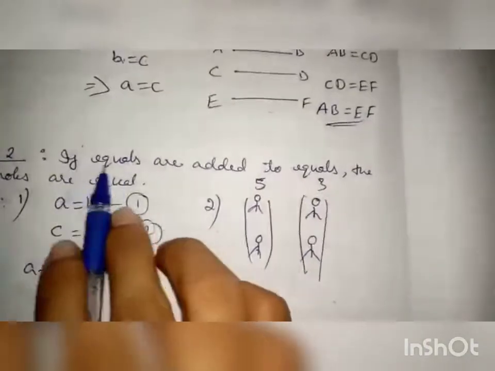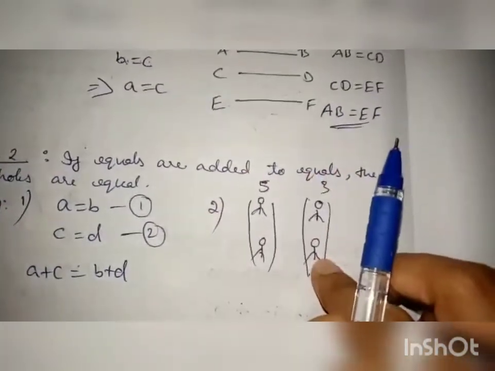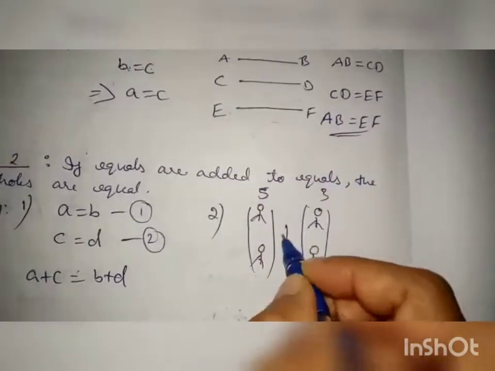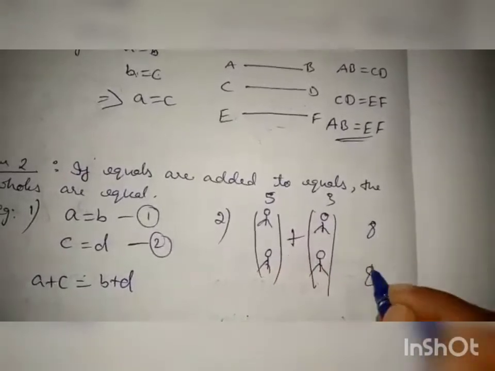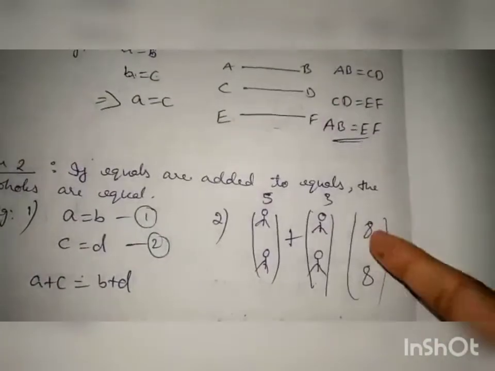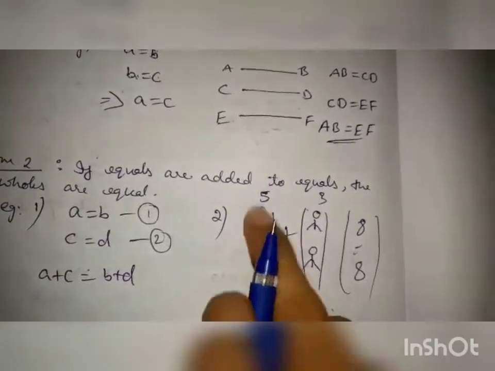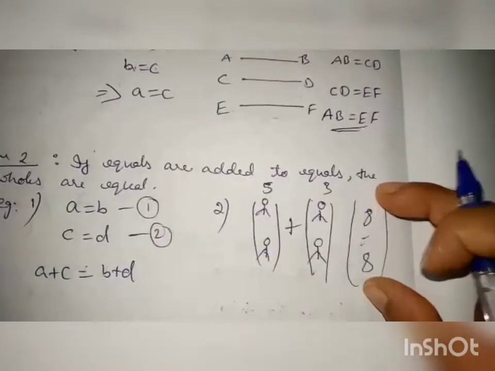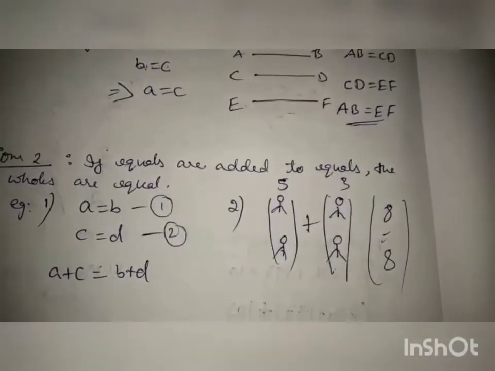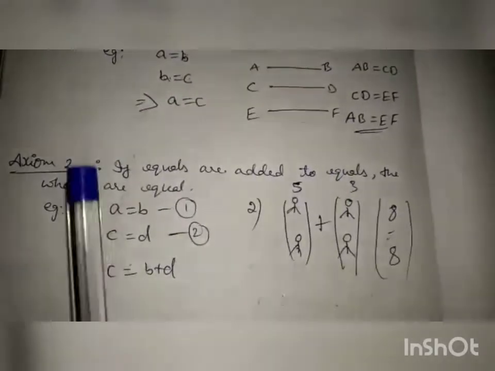When you add, what is it? If equals are added to equals, this is equal and one more equal. When you add it, 5 plus 3 is 8, 5 plus 3 is 8. The answer is also equal, right? Equal numbers added to equals, the whole is also equal. So this is explained here: if equals are added to equals, the wholes are equal.